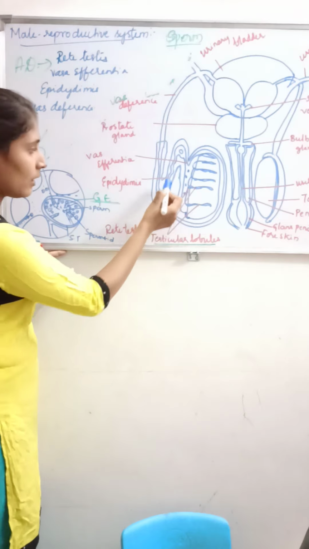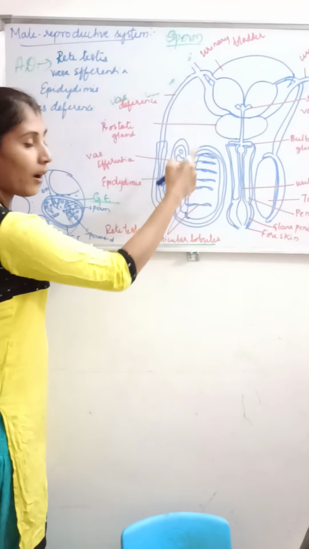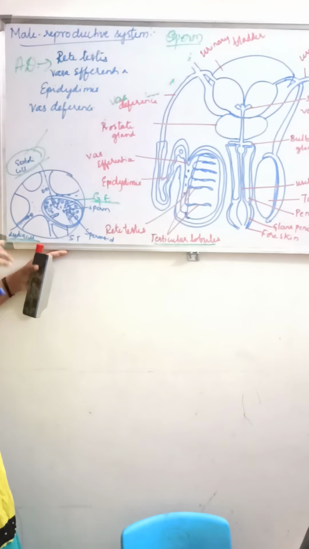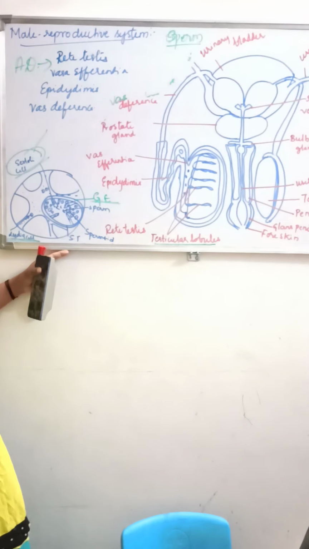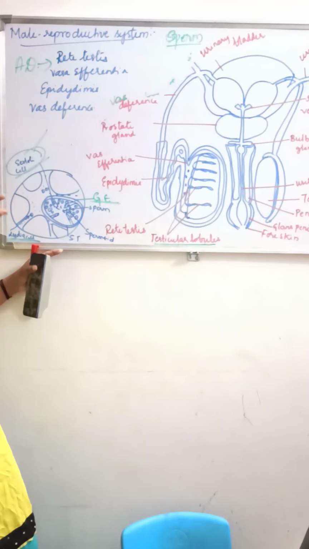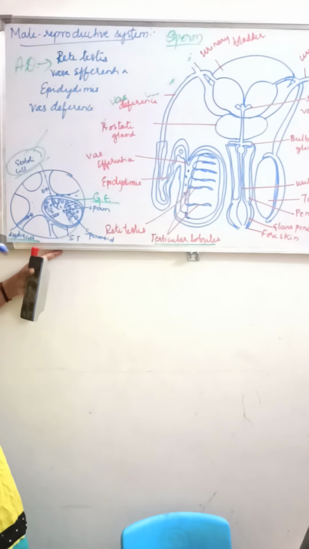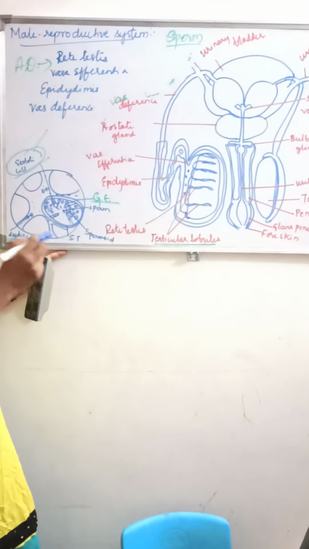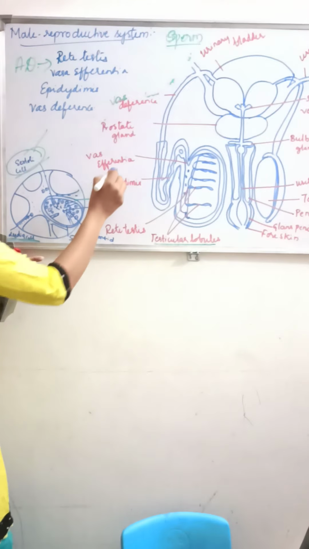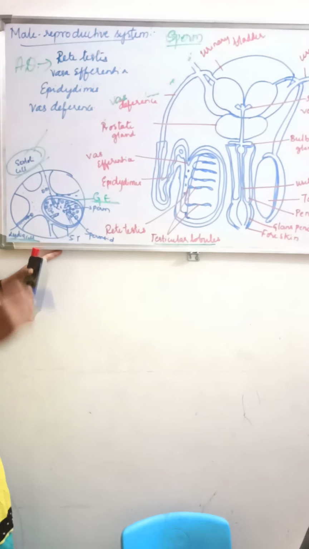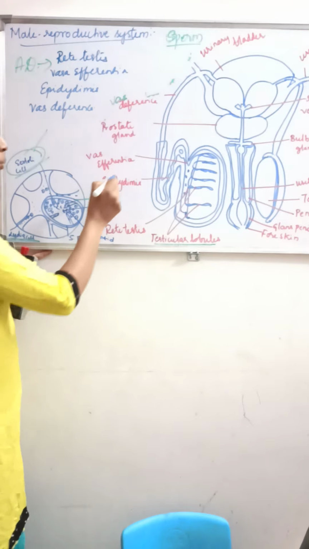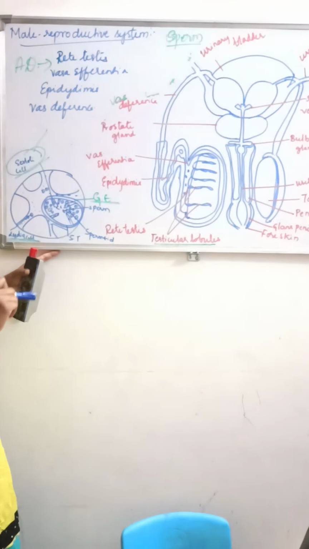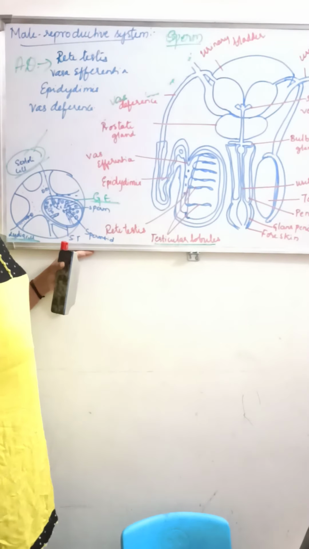You can see here, it is a long, narrow, highly coiled tubular structure. How does it look? It is like a tube. It is a tubule which is present between where? Between the vasa efferentia and the vas deferens. The epididymis is a long, narrow, highly coiled tubular structure present between the vasa efferentia and the vas deferens. So what is the function of this epididymis?